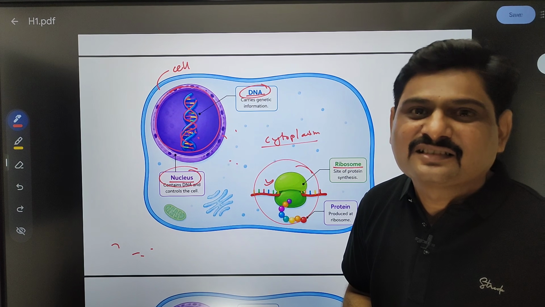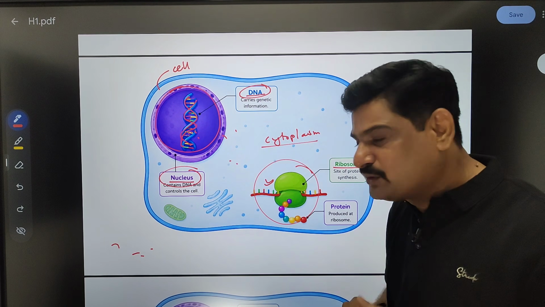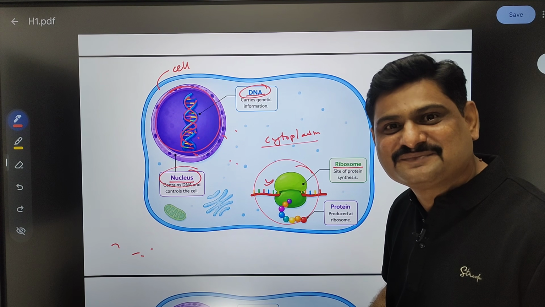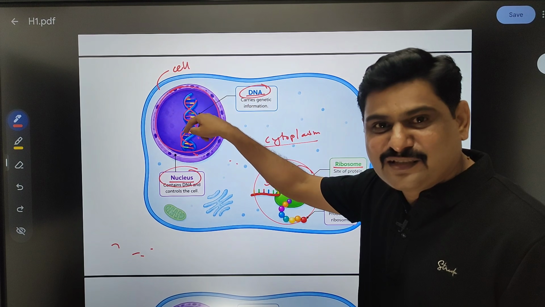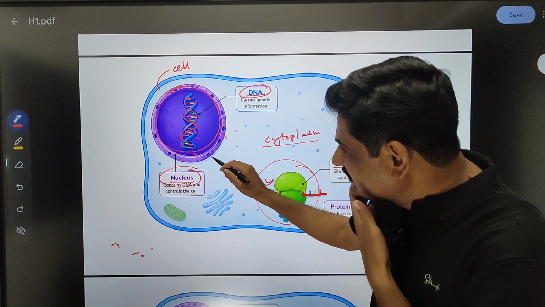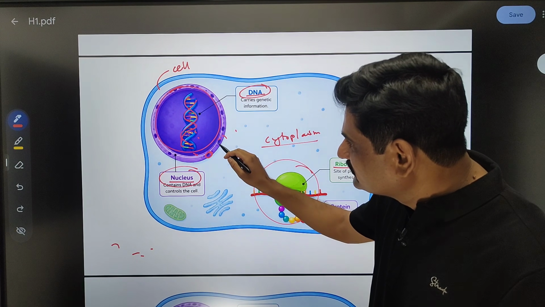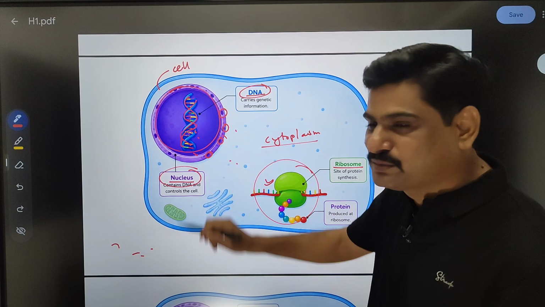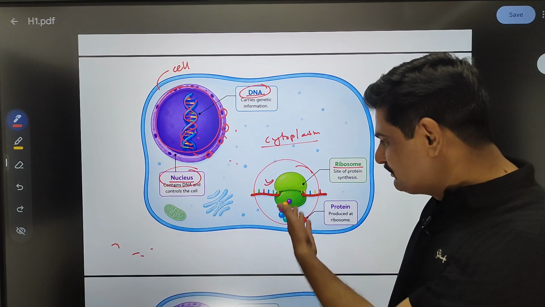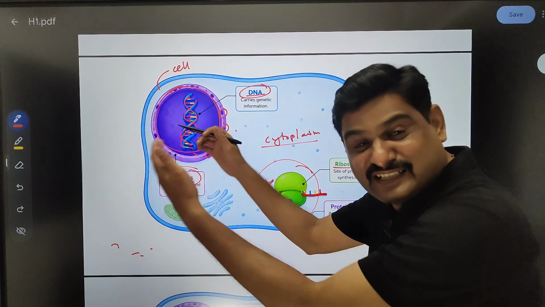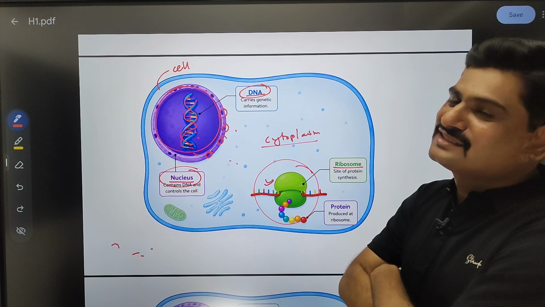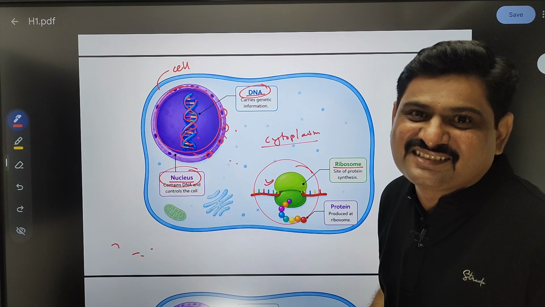Then what is the problem, sir? The problem is that DNA cannot come outside to give information to the ribosome, and the ribosome cannot go inside the nucleus to take information. Why? Because of their size. If you see here, the nucleus is having small holes called nucleopores. They are very small. DNA is very big, so it cannot come outside. The ribosome is also big, so it cannot go inside. They can only see each other.